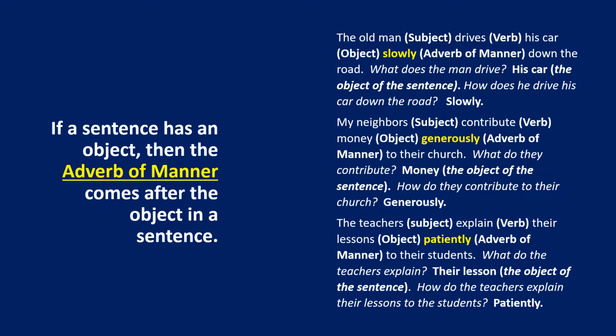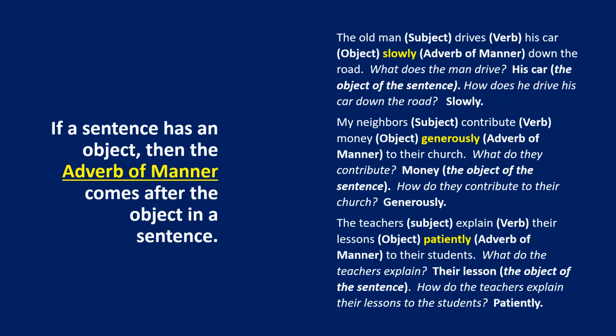Let's look at this further. If a sentence has an object, then the adverb of manner comes after the object in a sentence. Let's break down these sentences. The old man, that's the subject. Drives, that's the verb. His car, that's the object. Slowly, that's the adverb or the adverb of manner. Down the road, what does the man drive? His car, the object of the sentence.